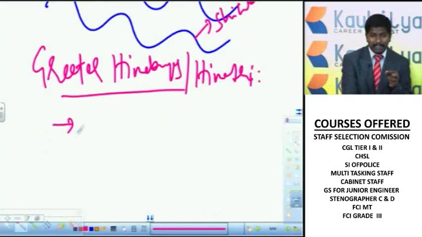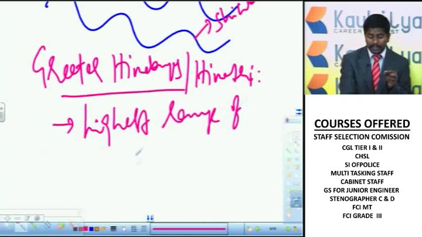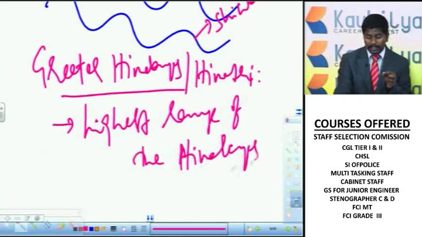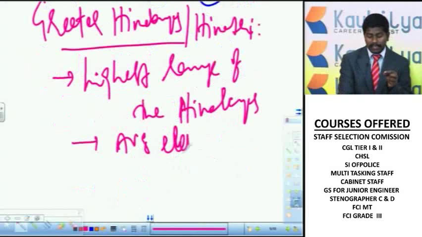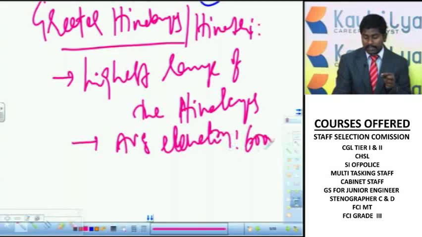The average elevation of the Greater Himalayas is 6,000 meters.